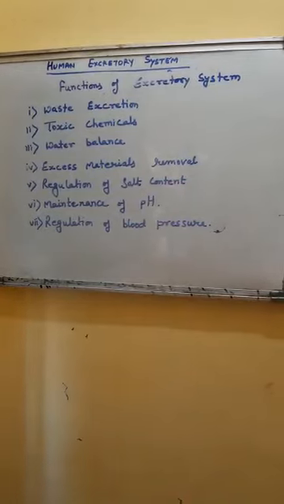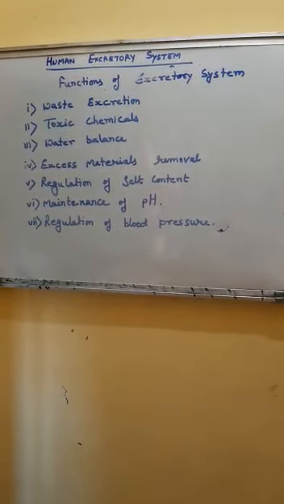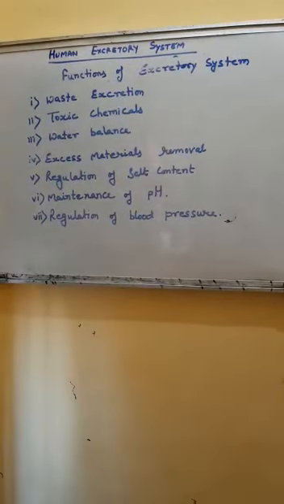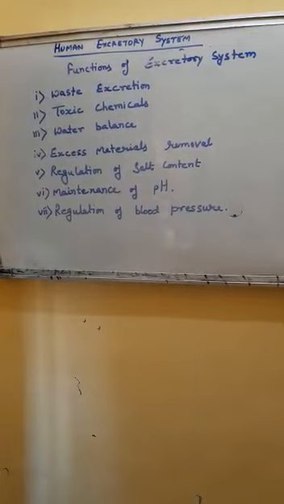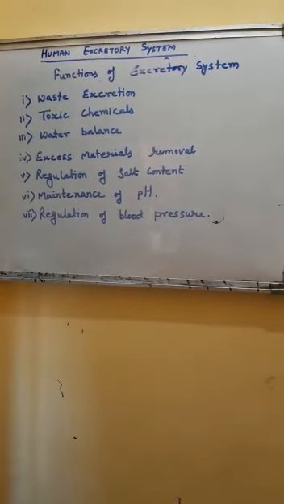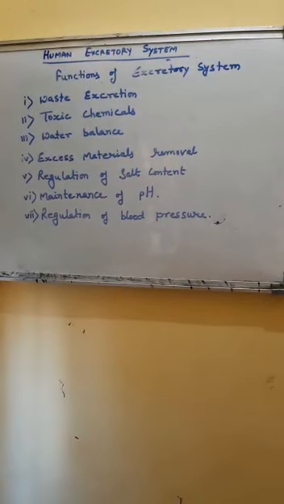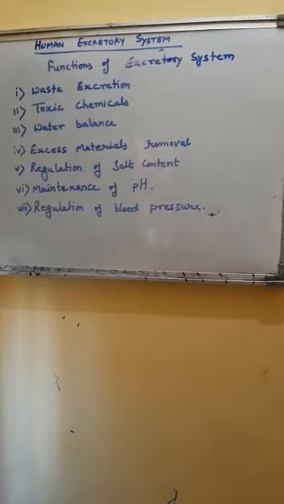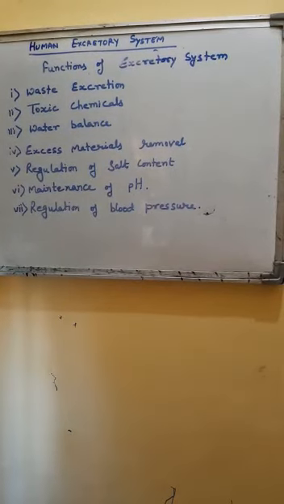Urine finally formed in the collecting duct is a transparent fluid. It has a pale yellow color due to the presence of urochrome. Urine contains 96% of water, 2.5% organic substances, and about 1.5% inorganic salts.